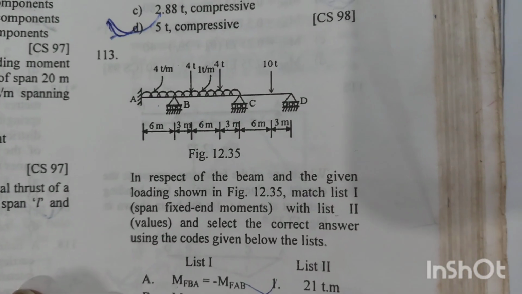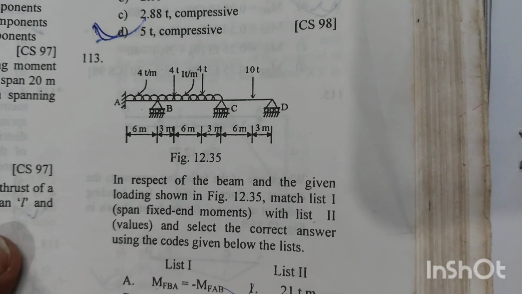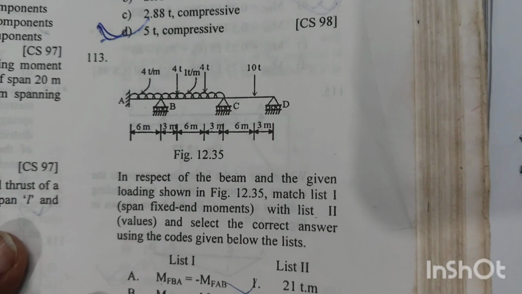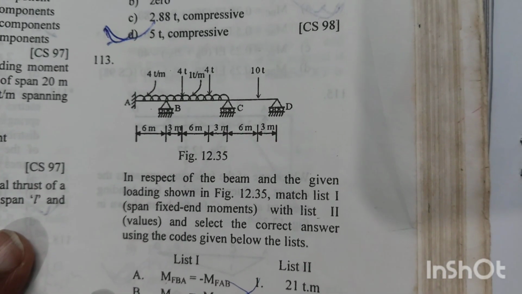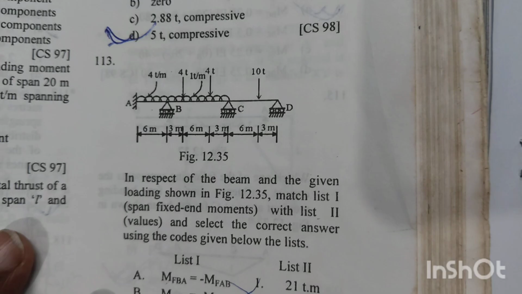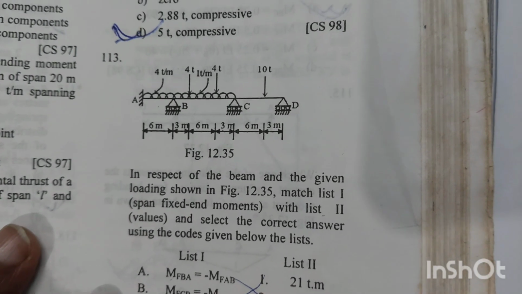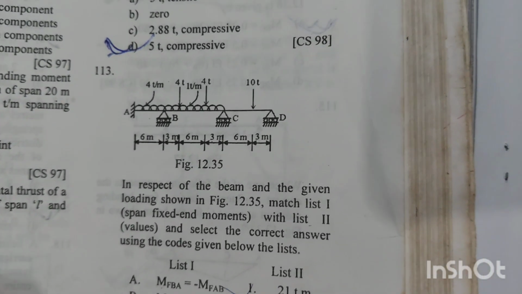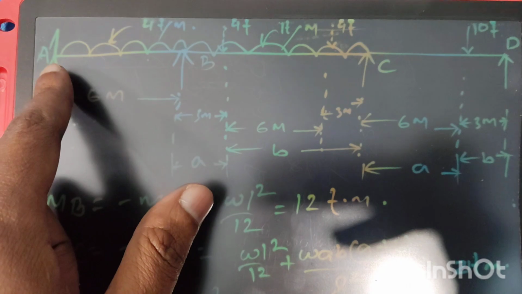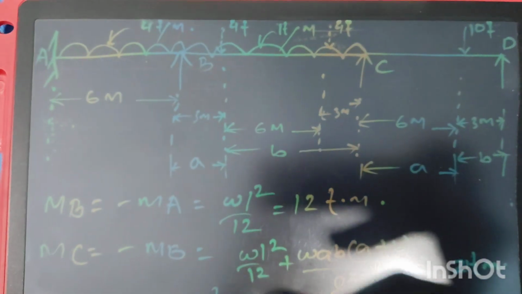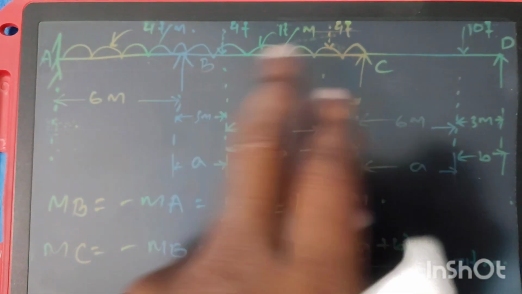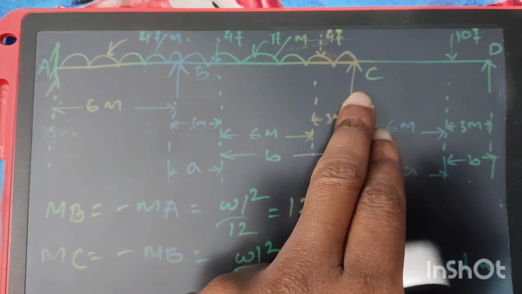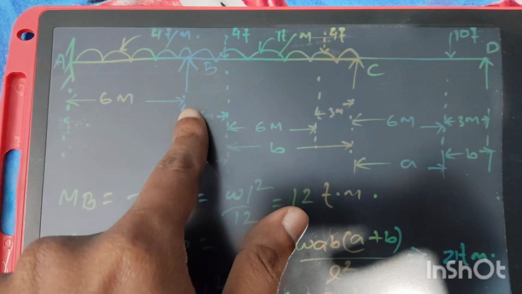Question number 113. In respect of the beam and the given loading shown in figure 12.35, match list 1 where span fixed end moments are given with list 2 where values are given, and select the correct answer using the codes given below. So beam ABCD is a continuous beam, and the intermediate supports B, C will act as fixed supports, as B will act as fixed support.